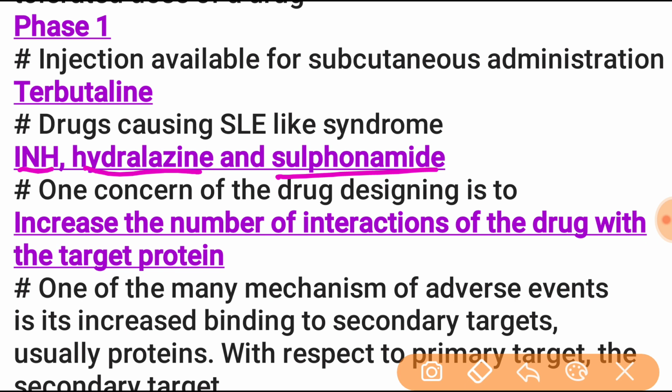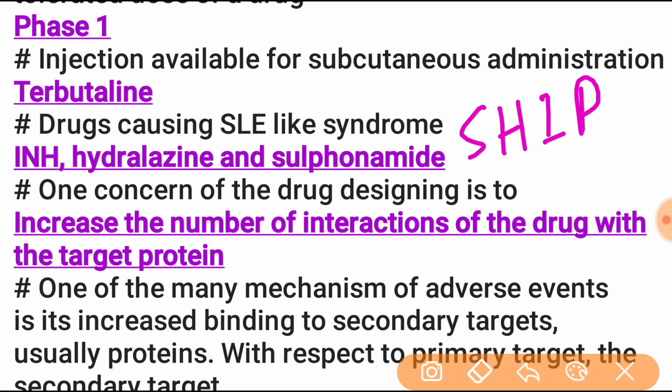These all cause SLE-like syndrome. There is also a trick for this: SHIP. S for sulfonamide, H for hydralazine, I for INH, and P for procainamide.